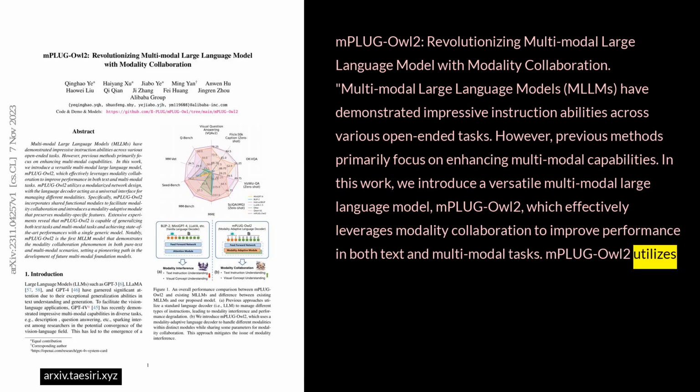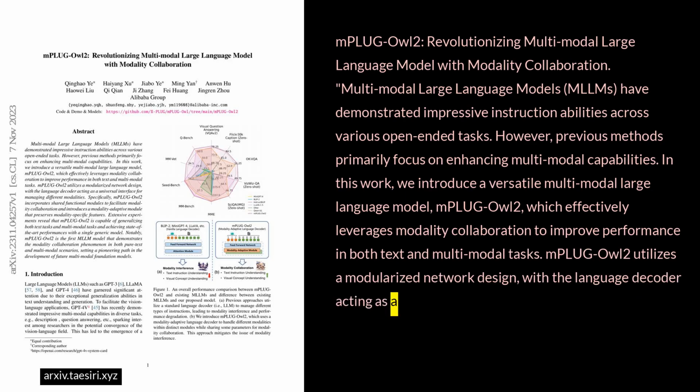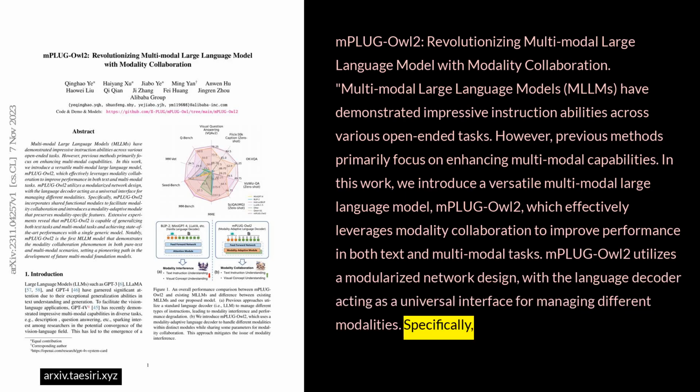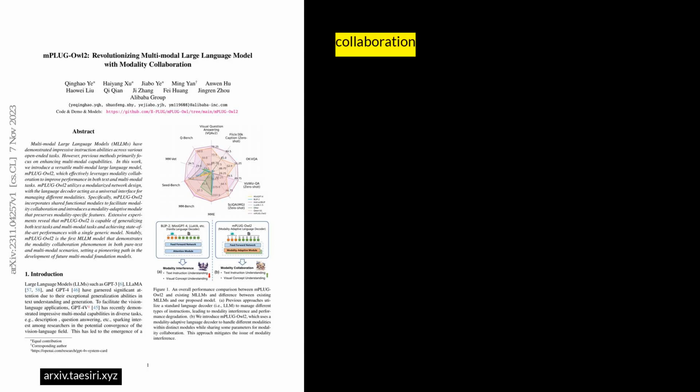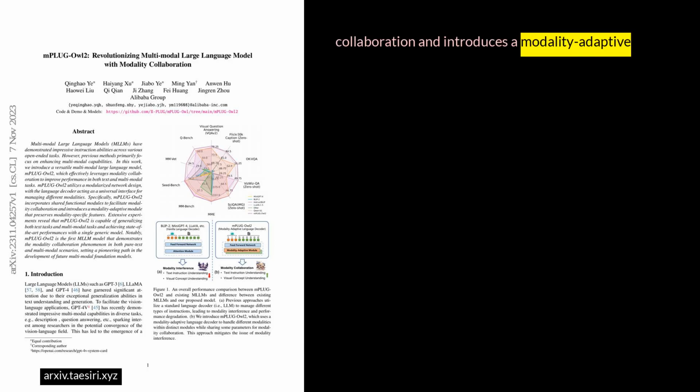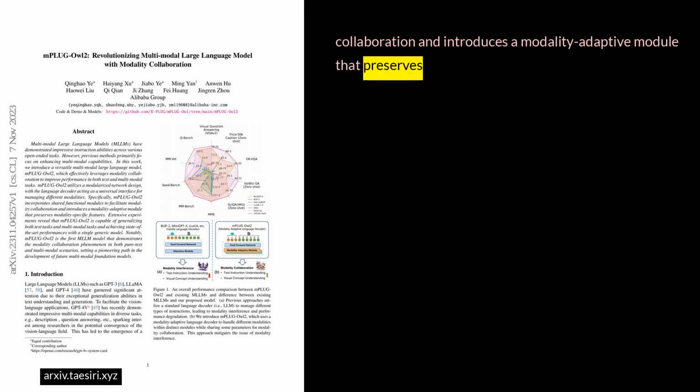mPLUG-Owl2 utilizes a modularized network design, with the language decoder acting as a universal interface for managing different modalities. Specifically, mPLUG-Owl2 incorporates shared functional modules to facilitate modality collaboration and introduces a modality adaptive module that preserves modality-specific features.